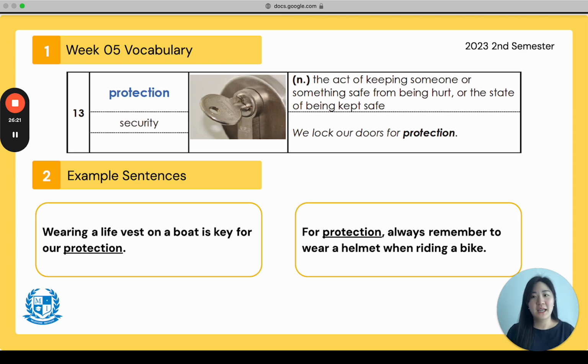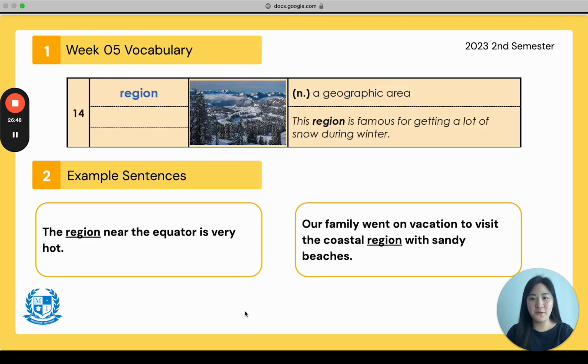Protection. Example sentence 2 says, for protection, always remember to wear a helmet when riding a bike. Okay? Just in case again, if you fall over or you crash into something and you want to protect your head, for protection, you will have to wear a helmet. Everyone say protection. Protection. Very good. Number 14. You guys are doing a great job. Keep it up. Is region. Everyone say region.